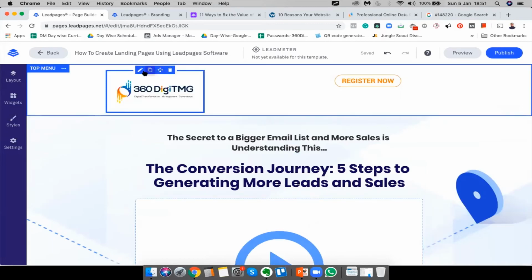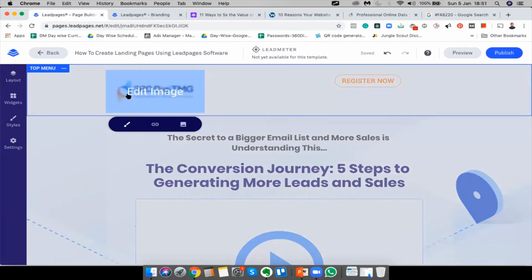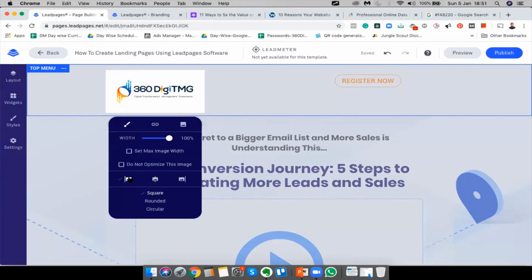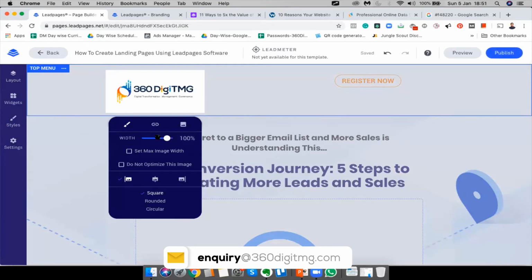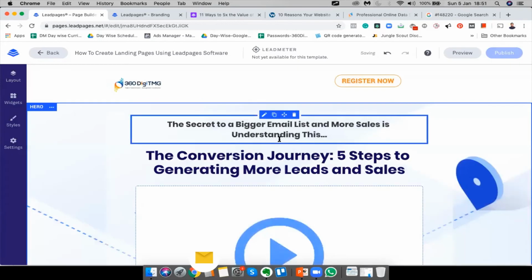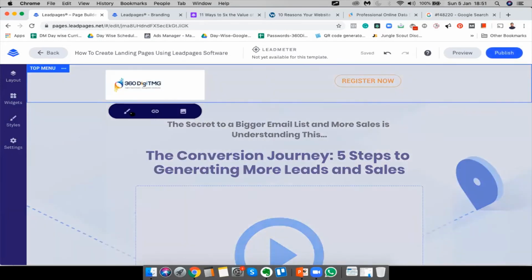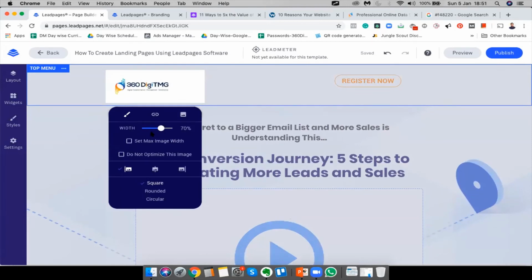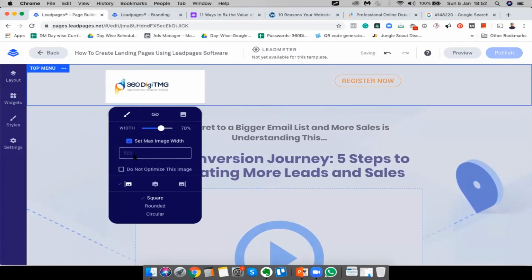Ideally, the logo, I want it slightly on the left and top. So let's see if we can do that. It's slightly too small. Set image maximum width. Let's put 500. Let's see what would happen. What if we give it 800? Or no, let's not do that.